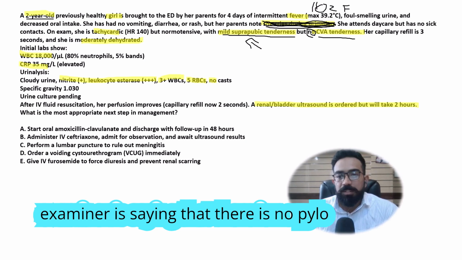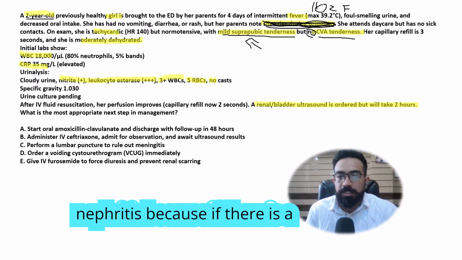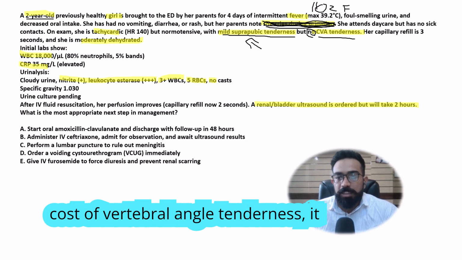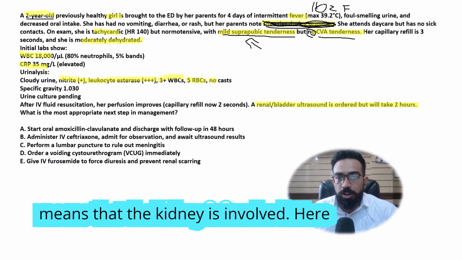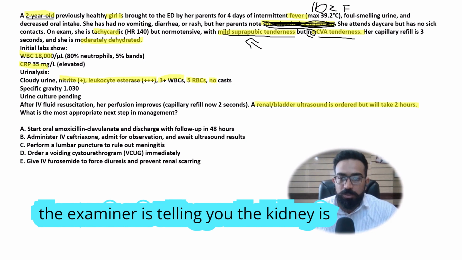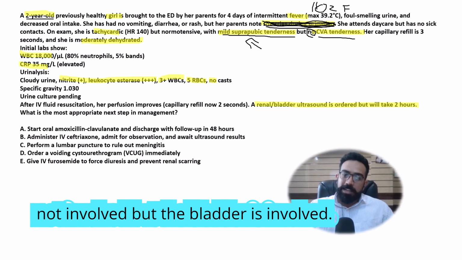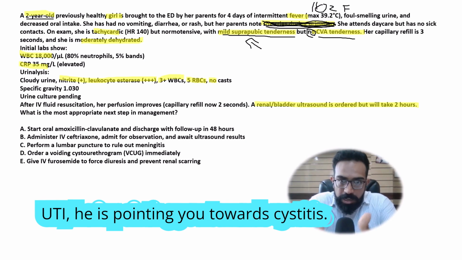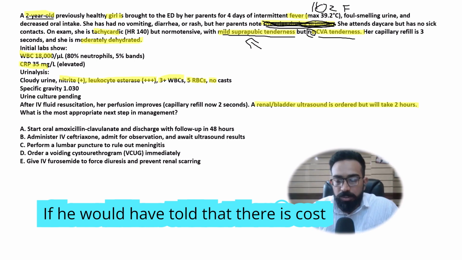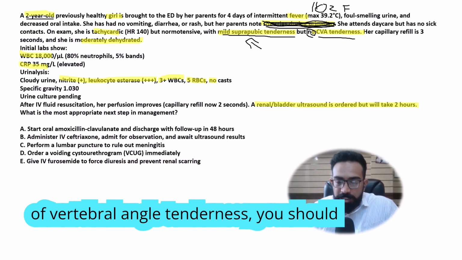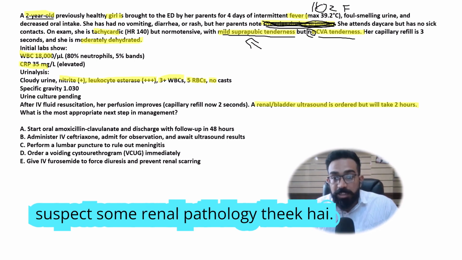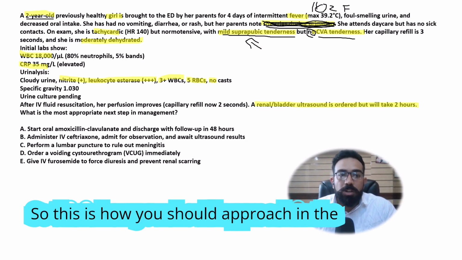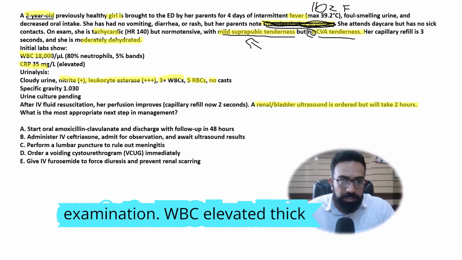Here the examiner is saying that there is no pyelonephritis, because if there is costovertebral angle tenderness, it means that the kidney is involved. Here the examiner is telling you the kidney is not involved but the bladder is involved. So he is pointing you towards the UTI, he is pointing you towards cystitis. If he would have told that there is costovertebral angle tenderness, you should suspect some renal pathology. Okay, so this is how you should approach in the examination.